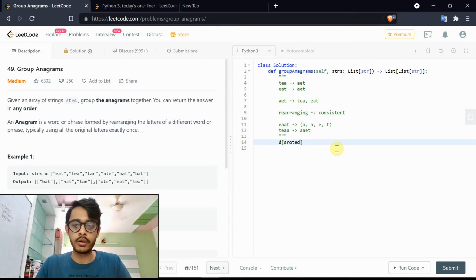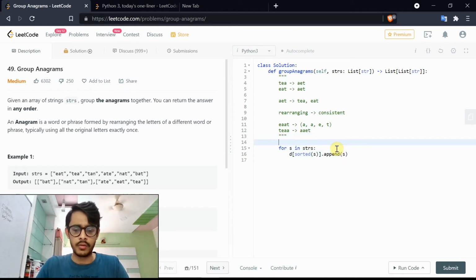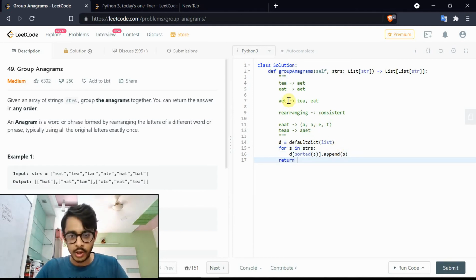We want the sorted order as the key of the dictionary, and we'll call the string S. Now obviously the value could be a list, so we'll append it to the list for each S in strs. Pretty simple, right? We'll also have D as the default dict of list. At the end, what do we want? We actually don't care about AET at all. We just want to know what it corresponds to, a list of values. So it's exactly D dot values. And that's the solution.